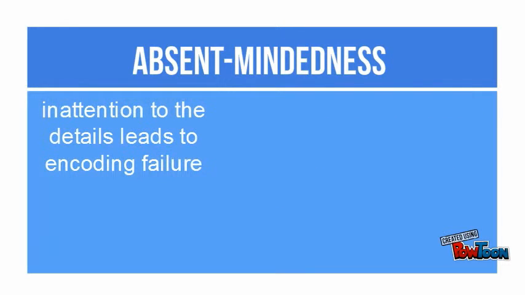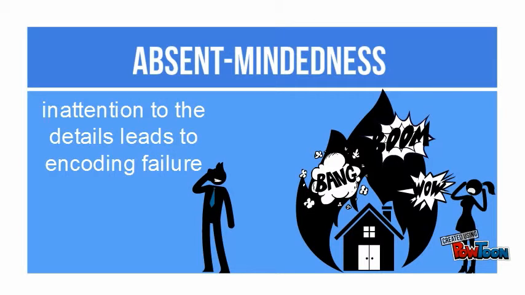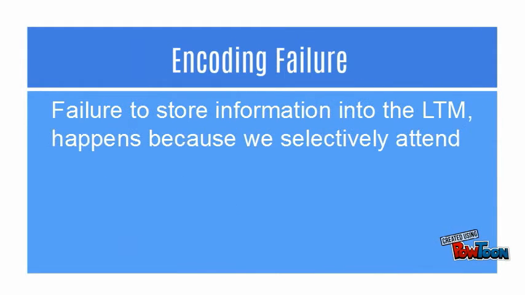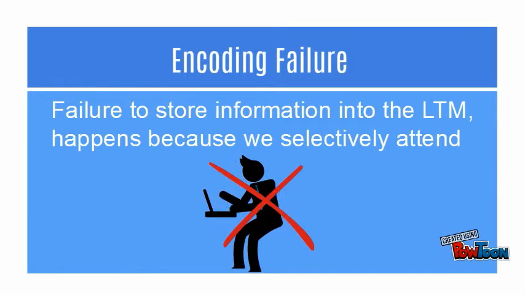The second sin is absent-mindedness. Absent-mindedness relates to encoding failure, and is the inattention to details that leads to encoding failure. This sin operates both during encoding and retrieving. This is why we forget where we put our keys or glasses, since we don't pay much attention to small items. Encoding failure is failure to store memories into long-term memory. It happens because we selectively attend to interesting stimuli.